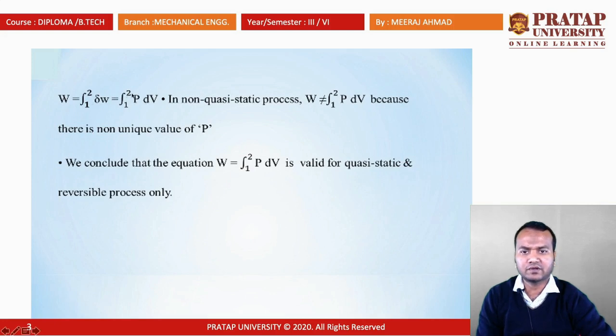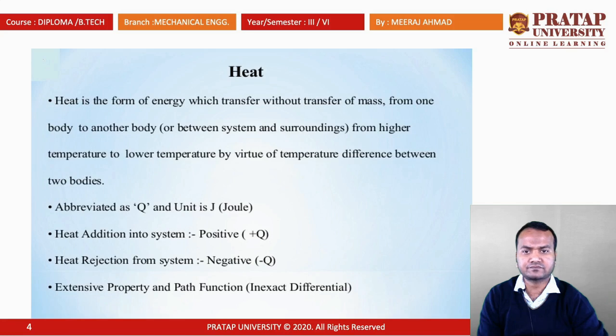This PdV work is valid for the quasi-static process, and it is not valid for the non-quasi-static process because there is no unique value of pressure P. We conclude that the equation W equal to ∫PdV is valid only for the quasi-static process and reversible process.